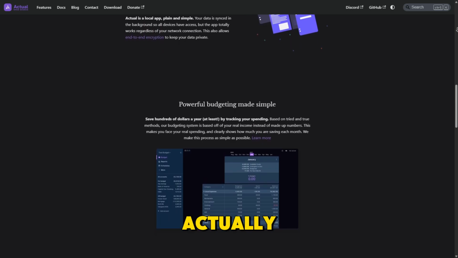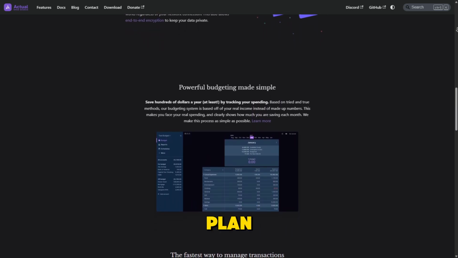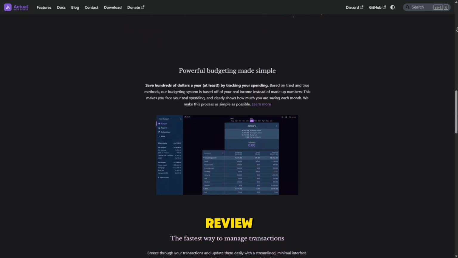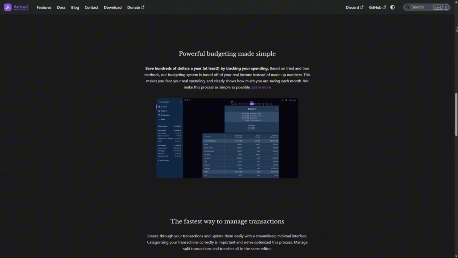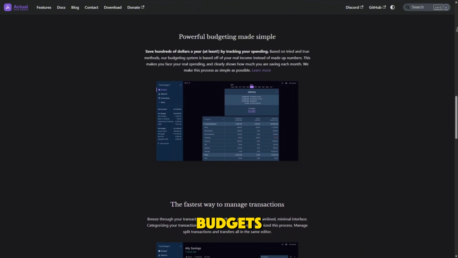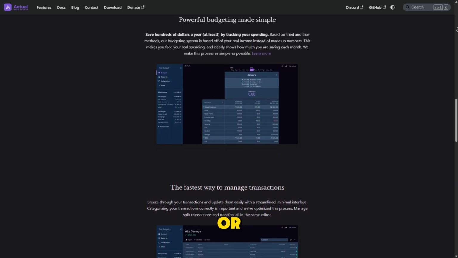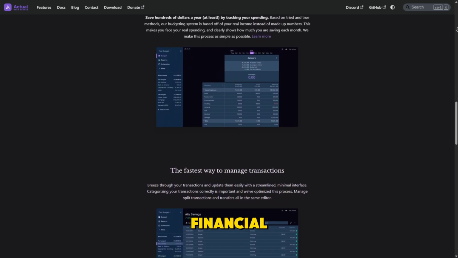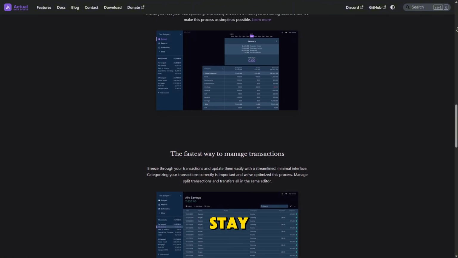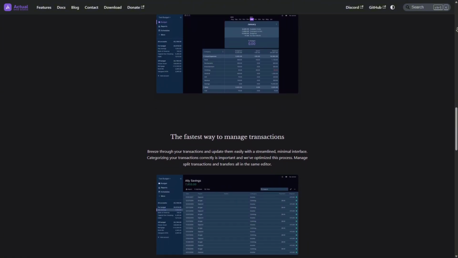By weighing how you actually handle money, whether you want to plan every unit of income or review every transaction in depth, you can decide whether Actual Budget's focused zero-based approach or Firefly 3's broader financial management system will help you stay on track and reach your goals more effectively.